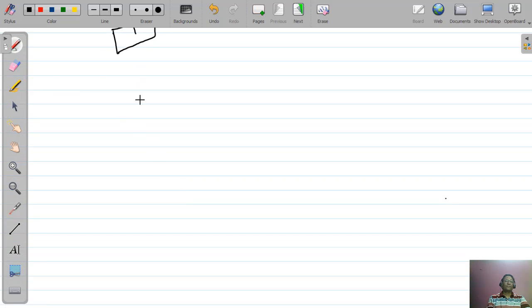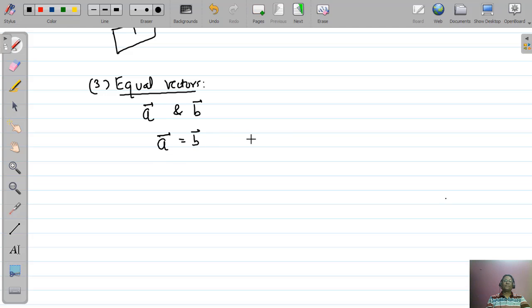Next type is equal vectors. Let we are given two vectors A and B, and we say vector A equal to vector B. Two vectors will be equal when two conditions are met.